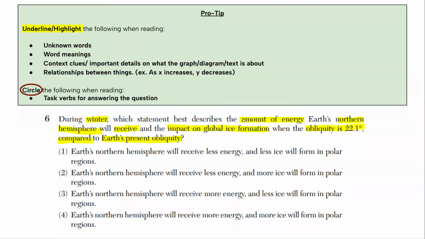They want us to find the best description for the amount of energy that the northern hemisphere is receiving during winter, and it wants the impact on global ice formation. How will this impact the amount of ice forming globally when the obliquity is 22.1 degrees compared to Earth's present obliquity? So I'm highlighting all the words that are giving me important details. It wants a comparison of Earth's present tilt to the Earth's obliquity at its minimum tilt, which is 22.1 degrees. And we're comparing these tilts to see, during wintertime, what happens to the amount of energy coming to the northern hemisphere and also the impact on global ice formation.